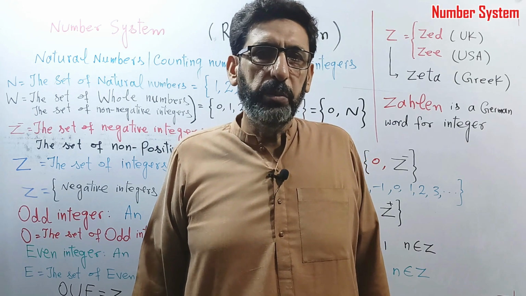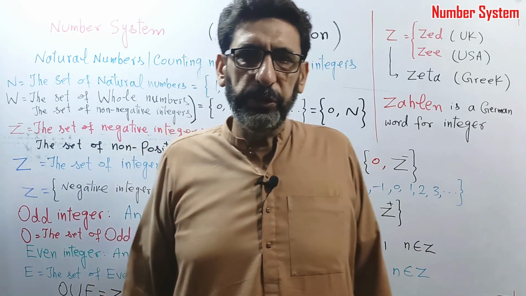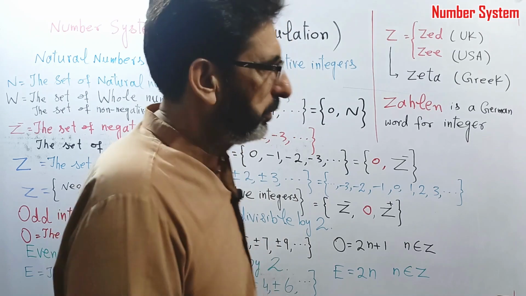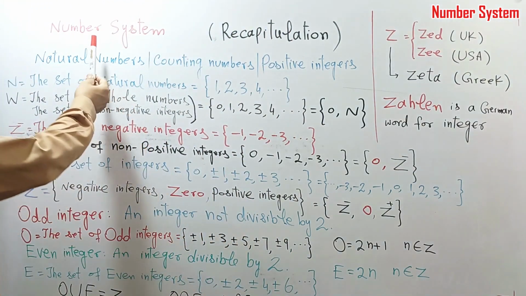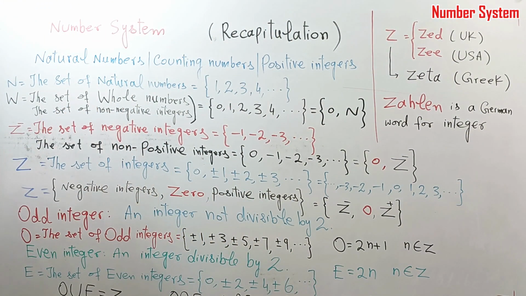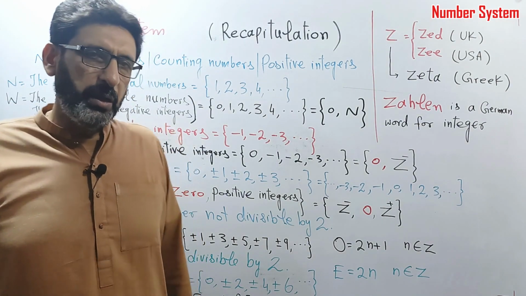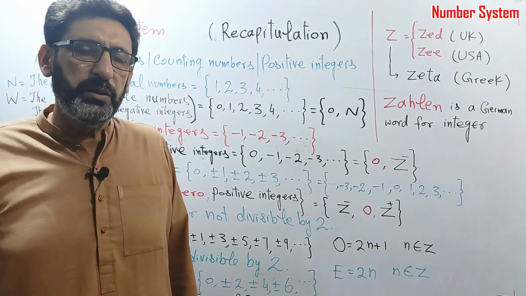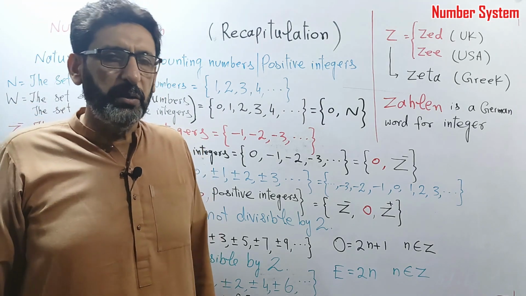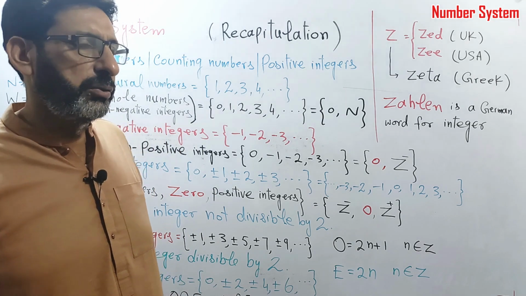Today I will give you a brief recapitulation of the number system. Let's start. Number system. In the remote past, people started with counting numbers, and with the passage of time they invented negative numbers, rational numbers, irrational numbers, and so on.